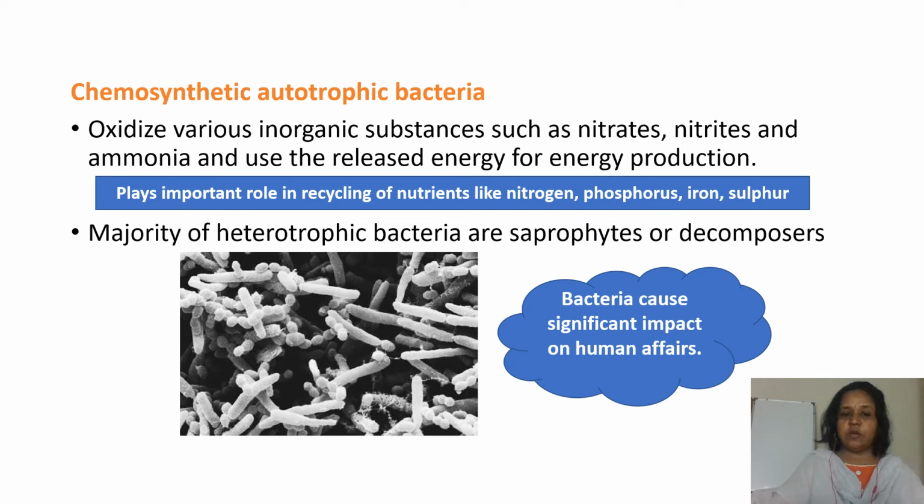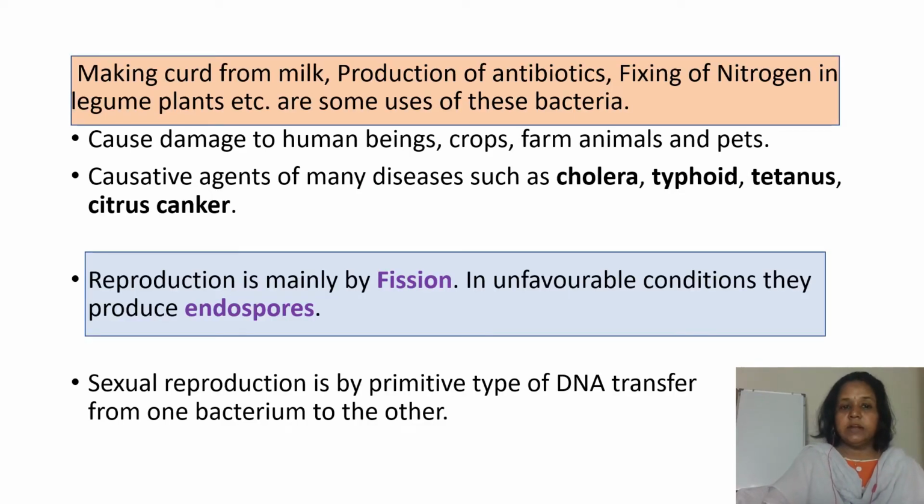Majority of the heterotrophic bacteria are saprophytes or decomposers. Bacteria cause a significant impact on human affairs. That is, they are very useful and also harmful to humans. Making curd from milk, production of antibiotics, fixing of nitrogen in legume plants, etc. are some uses of these bacteria.